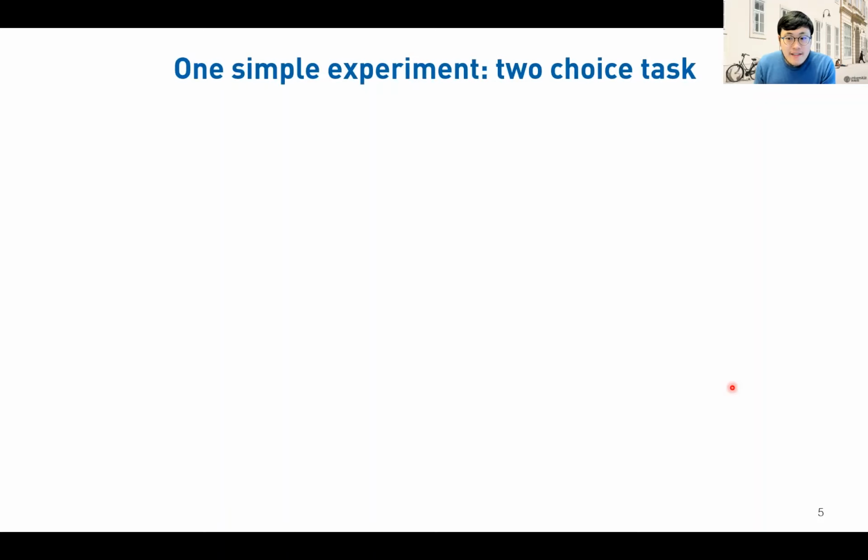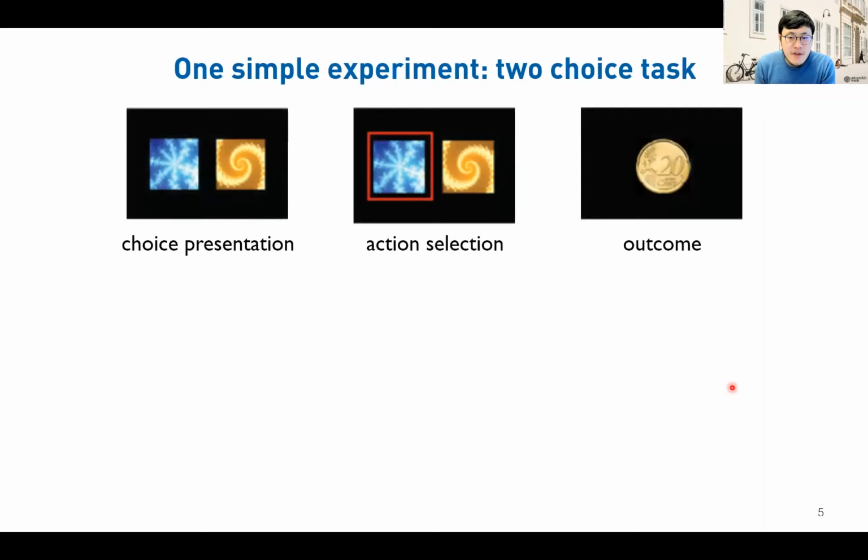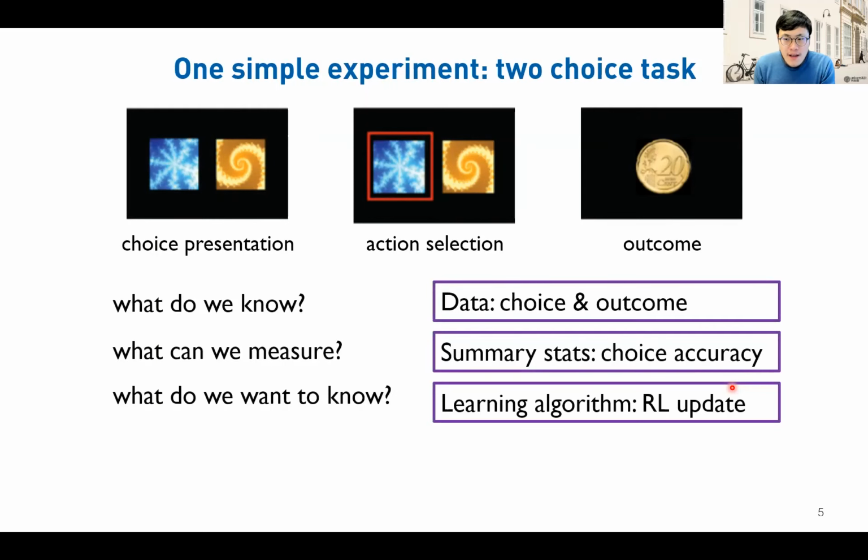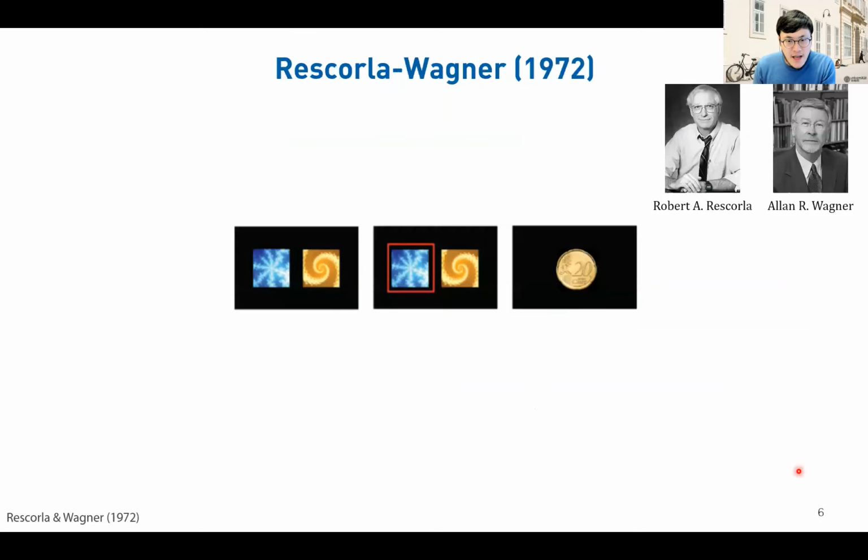Now that we have the task procedure, namely the choice presentation, action selection, and outcome delivery, we could ask ourselves, what do we know, what can we measure, and what do we want to know? Clearly, we have participants' trial-by-trial choice and outcome data from which we can calculate the accuracy for each participant. Eventually, we're interested in the learning algorithm, here the reinforcement learning update.